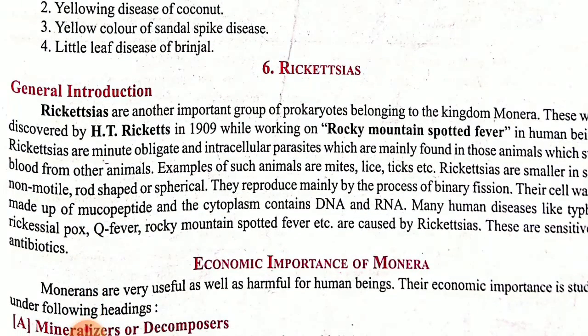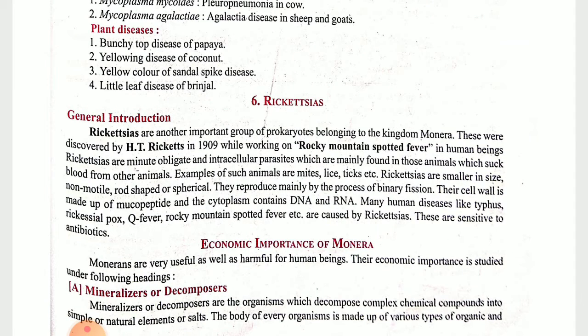Next one is rickettsia. This is another important group of prokaryotes. H.T. Ricketts discovered it in the year 1909 while working on Rocky Mountain spotted fever, which occurs in human beings. Children, rickettsia is very small in size. They are non-motile, rod-shaped or spherical shaped structures; any of the structures may occur.